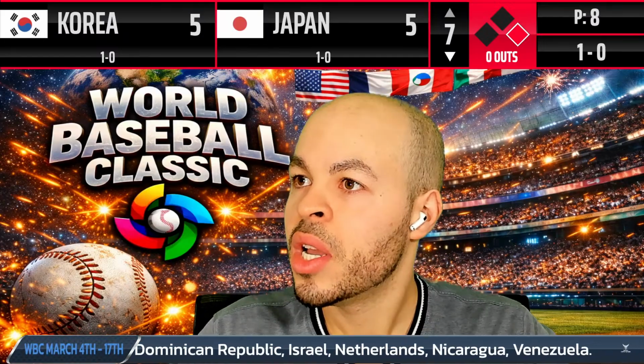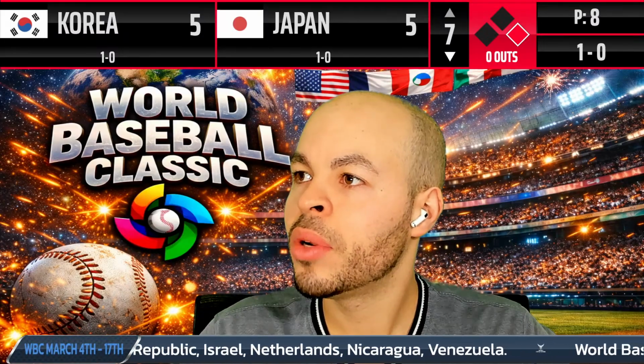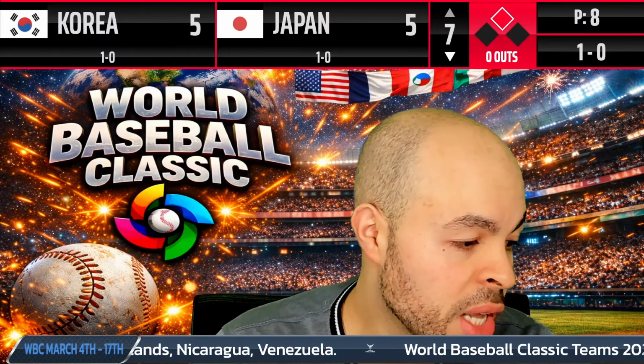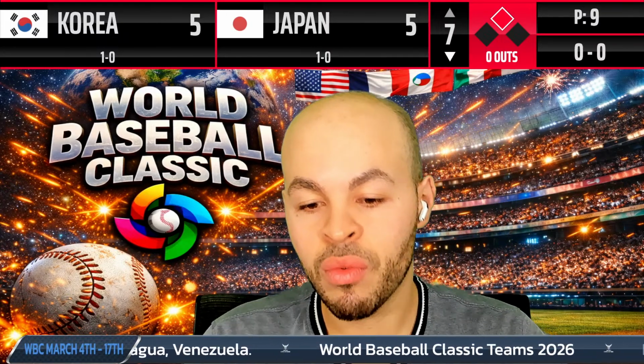Here's the pitch. They get the bunt down. They make the out at first. What a play. What a bunt. Way to get the bunt down. Japan has the runner in scoring position.